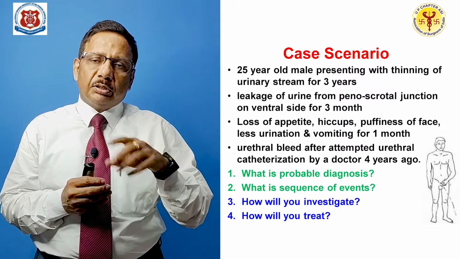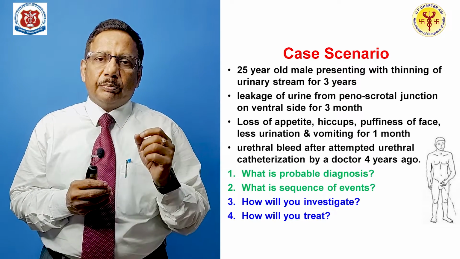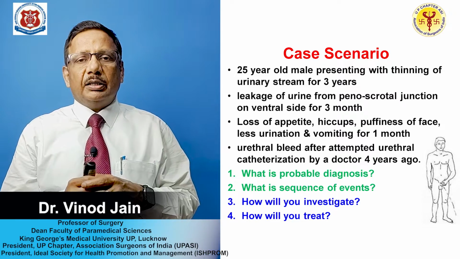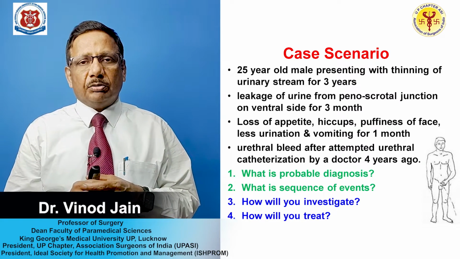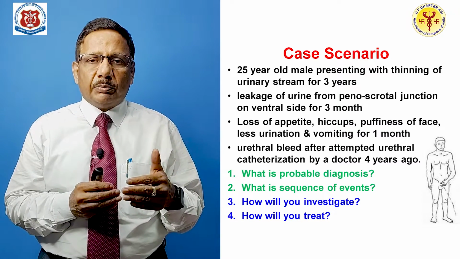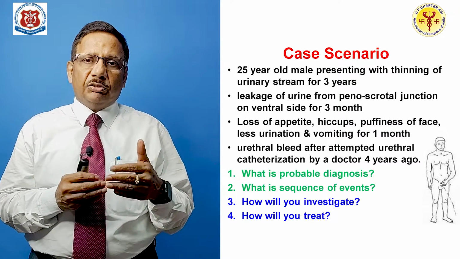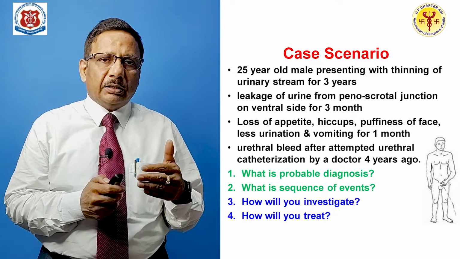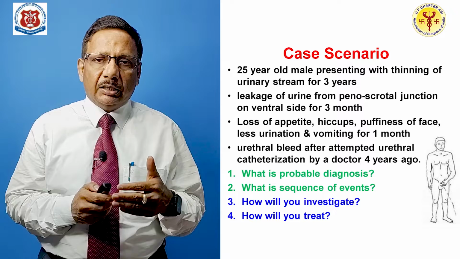And if you took the past history, in the past the patient had a history of catheterization which failed and subsequently it was followed by bleed. So far we have discussed the probable diagnosis and the sequence of events. Now today we will be discussing how you will investigate and how you will treat.